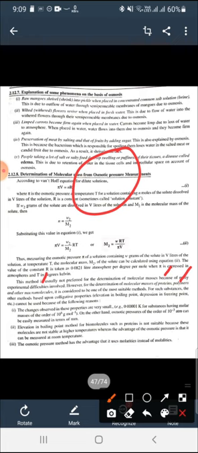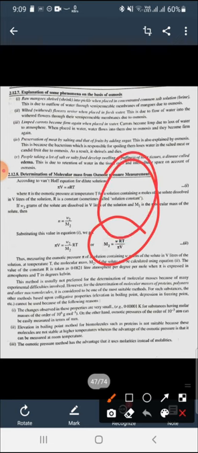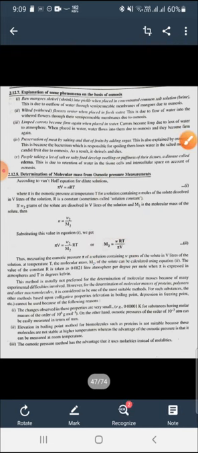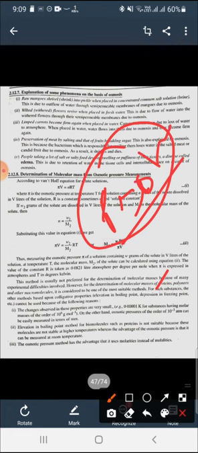If you want to determine the molecular mass of proteins, polymers or any macromolecules which are large in size, it can be calculated by osmotic pressure. For such substances, if we try to find it by elevation in boiling point, depression in freezing point and other colligative properties, these are not useful, but osmotic pressure is useful for this.